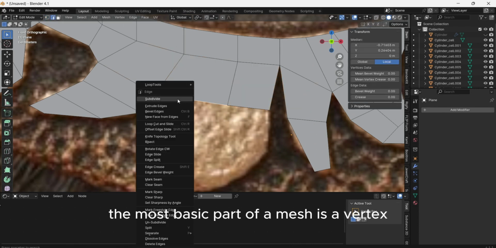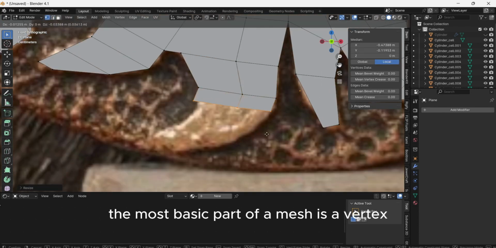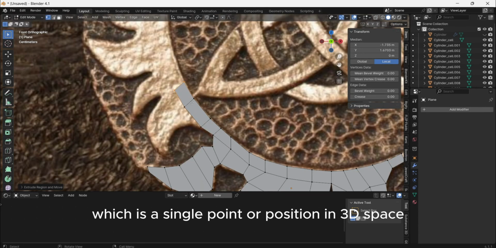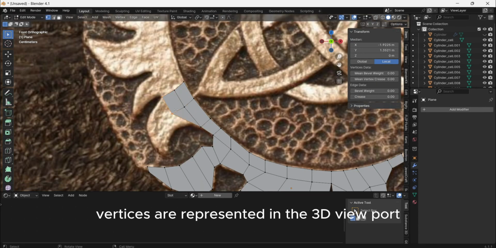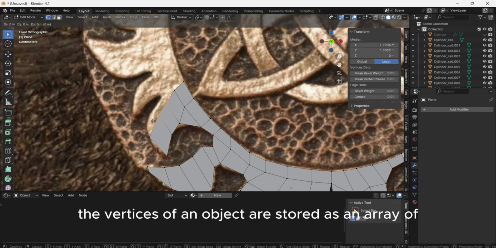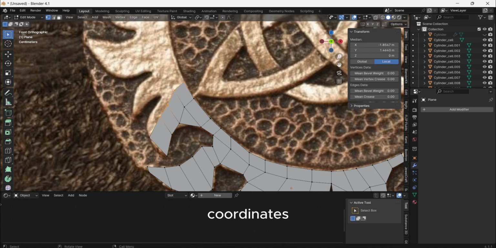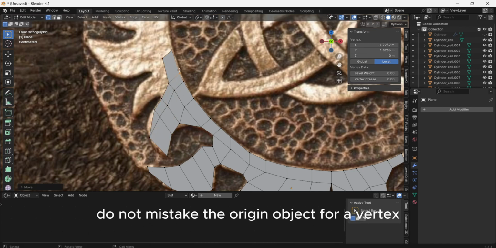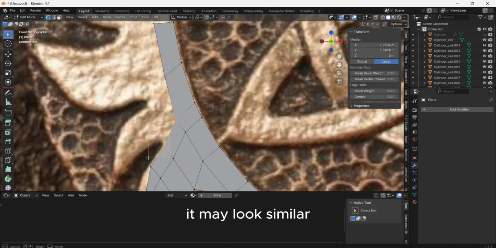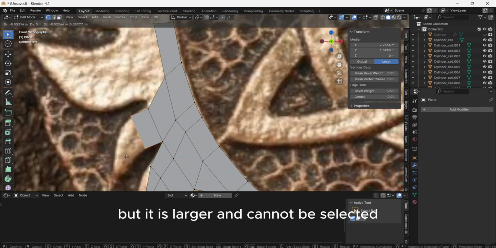Vertices. The most basic part of a mesh is a vertex, plural vertices, which is a single point or position in 3D space. Vertices are represented in the 3D viewport in edit mode as small dots. The vertices of an object are stored as an array of coordinates. Do not mistake the object origin for a vertex. It may look similar, but it is larger and cannot be selected.